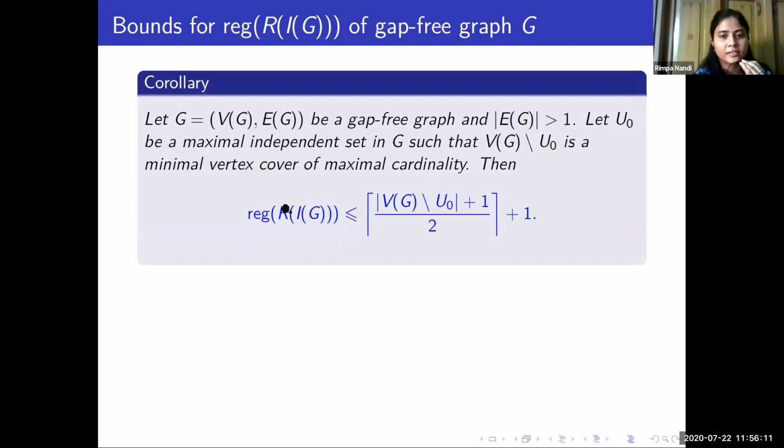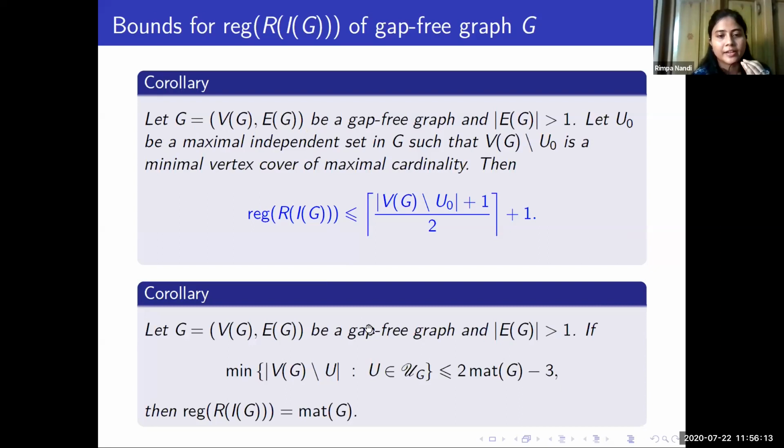This one corollary is this one, and in the next corollary we have a gap-free graph such that the edge set is greater than or equal to 1. Then if G satisfies this condition, then the regularity of the Rees algebra is equal to the matching number of G. So this again provides a new family where the regularity is equal to the matching number, which again provides a class of graphs for the question asked by Herzog and Hibi.